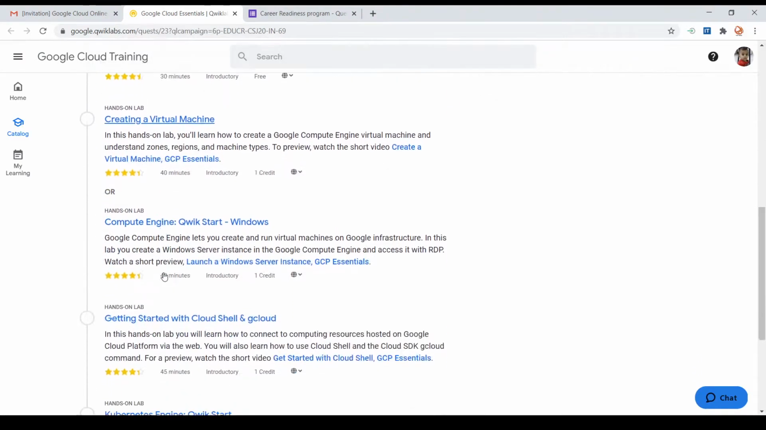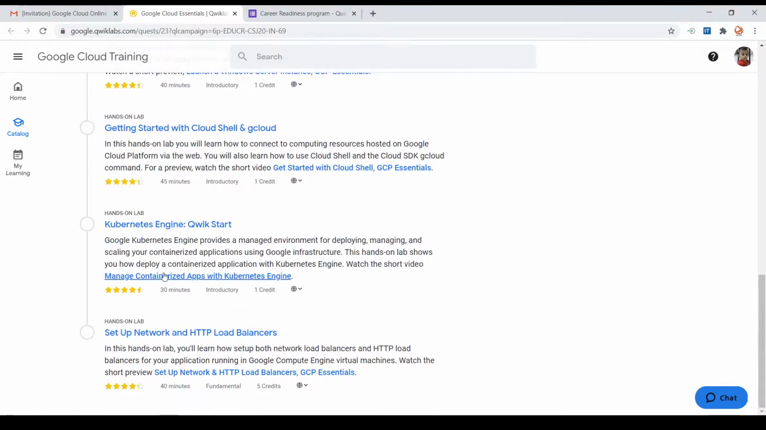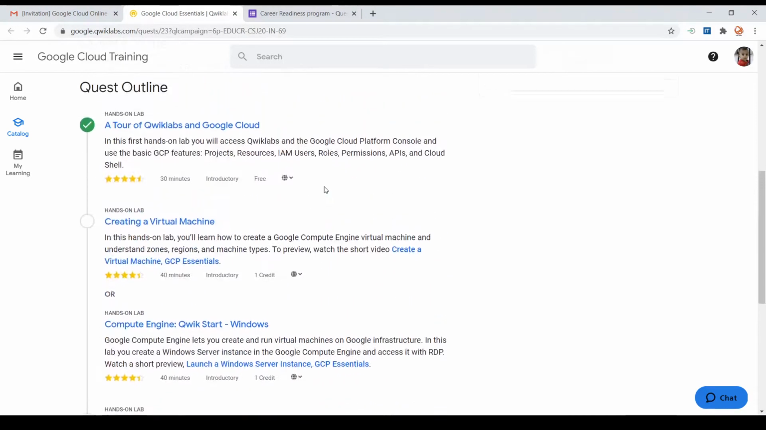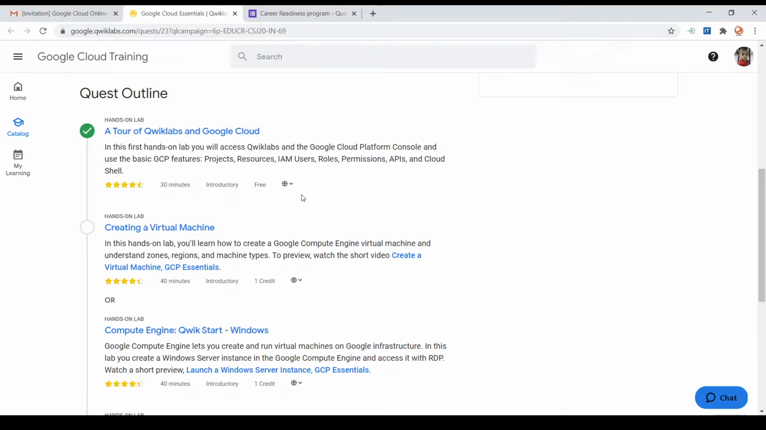So as I mentioned earlier, this consists of 6 labs, out of which one is an optional lab. So altogether there are 5 labs and it requires 8 credits to complete. So the 50 credits that Google gives us are important, because if and only if we have those 50 credits, then only we will be able to complete this lab.